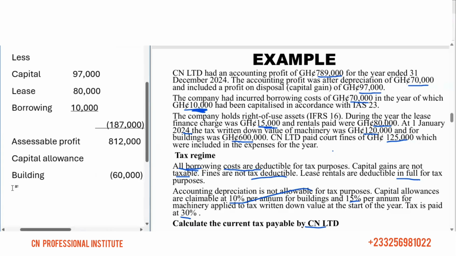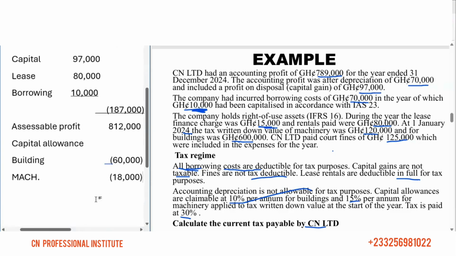Then we have machine, capital allowance for machine. Machine is 15% on the written down value of 120. So 15% times 120 will give us 18,000.